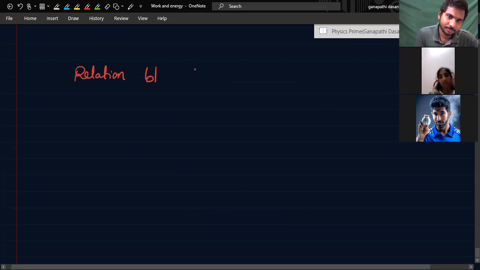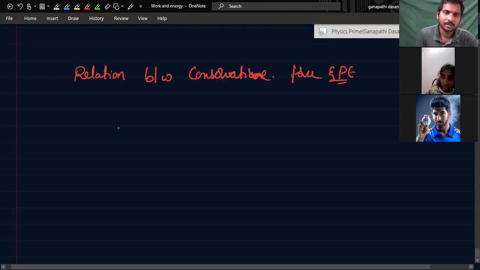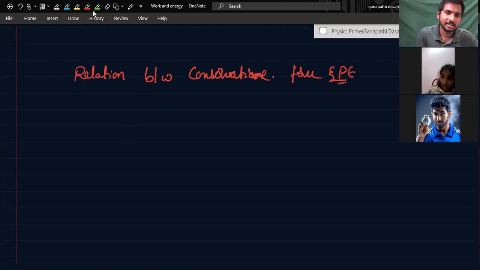Then the important part is the relation between conservative force and potential energy.